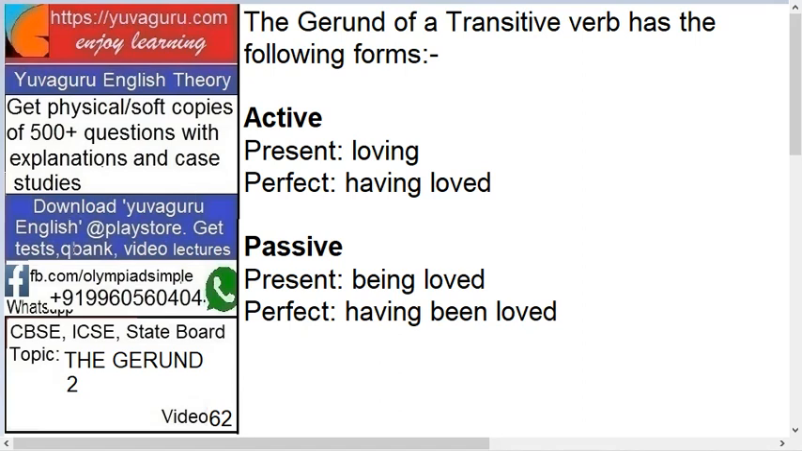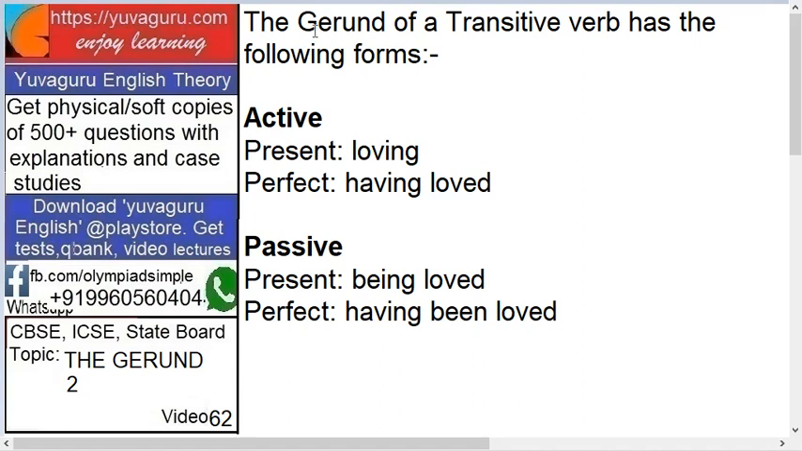Let's focus on our today's topic now. Today's topic is video number 2, the gerund. In video number 1, we have covered the meaning of gerund. Now we will be covering more details about this. So, basically what is a gerund? Gerund is formed from a verb, acting as a noun, and ing is added to the verb. Okay, love, loving. Walk, walking. That is a gerund. Ing is added.